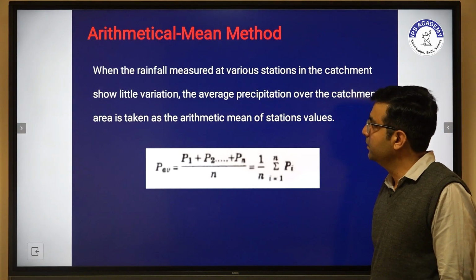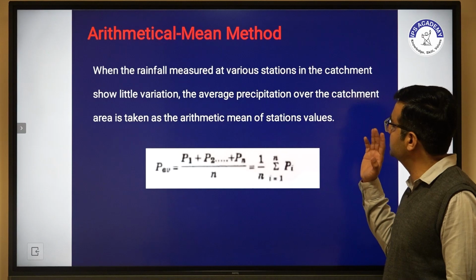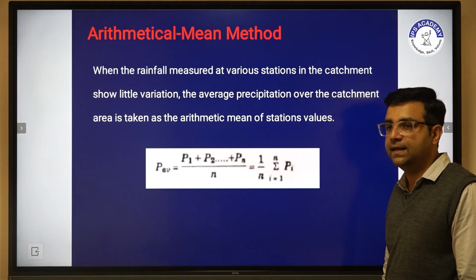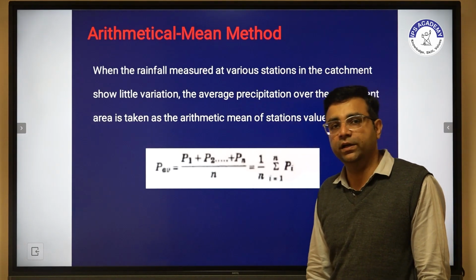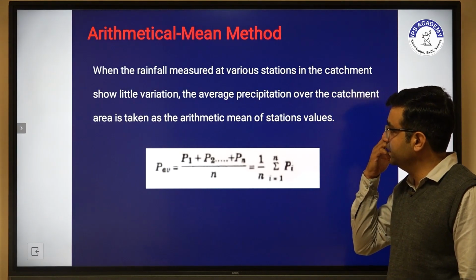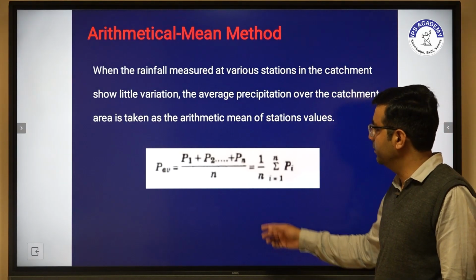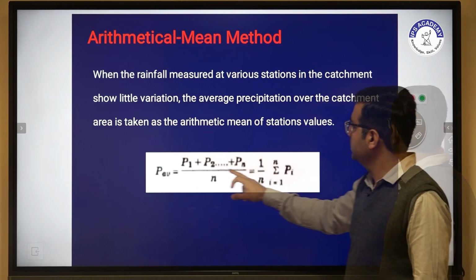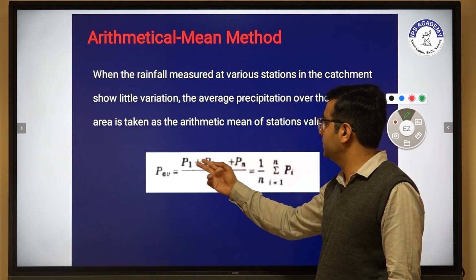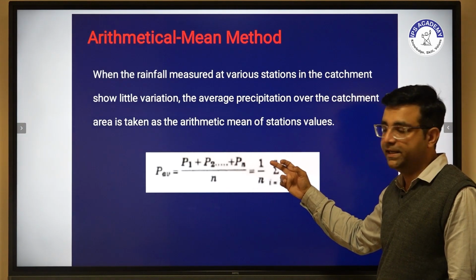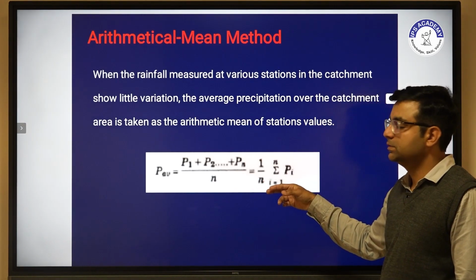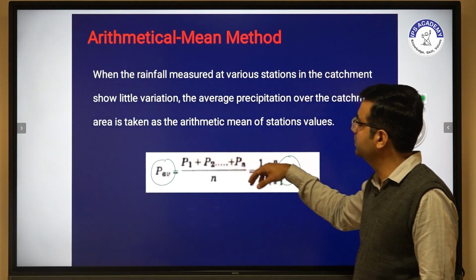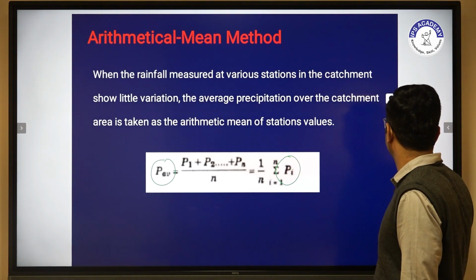What is the arithmetic mean method? When the rainfall measured at various stations in the catchment has little variation, the average precipitation over the catchment area is the arithmetic mean of the stations' values. We calculate this as P average, which is P1, P2, P3, the sum of all stations' rainfall readings, divided by the number of stations. So we determine P average with the help of the arithmetic mean method.